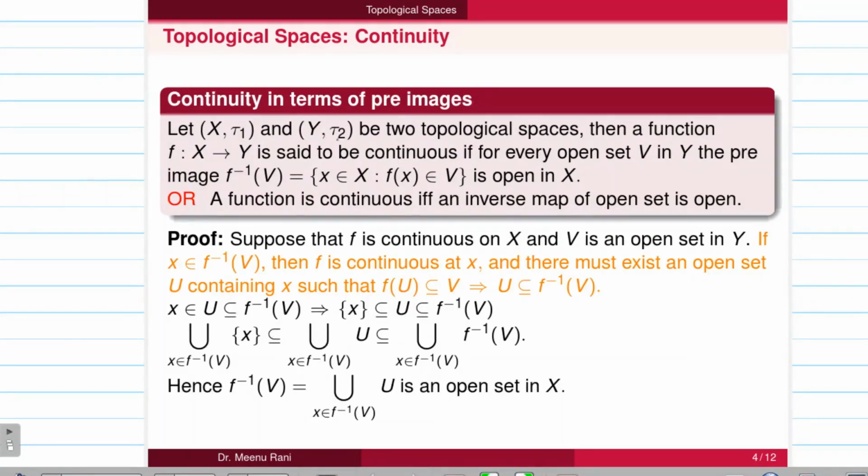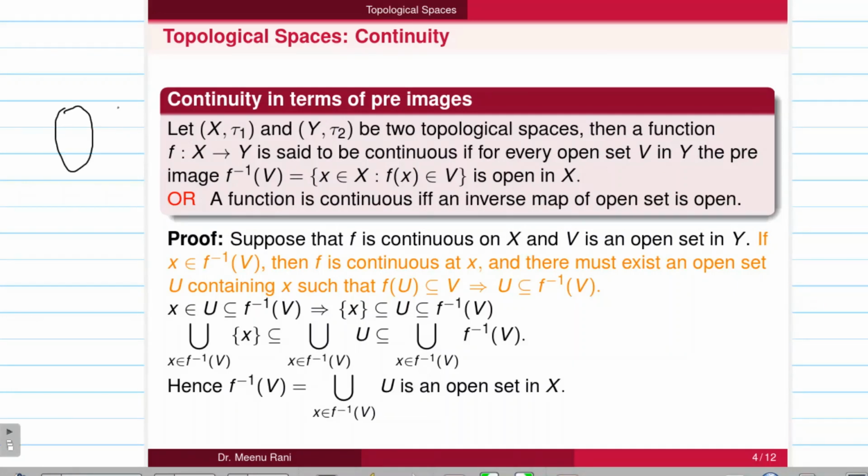Further, we discuss the continuity in terms of pre-images. Let X and Y be two topological spaces. Then a function from X to Y is continuous if for every open set V in Y, the pre-image of V, that is f inverse of V, is also open in X.